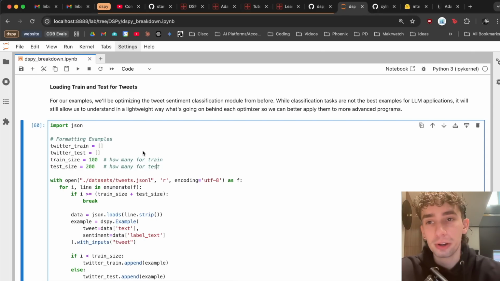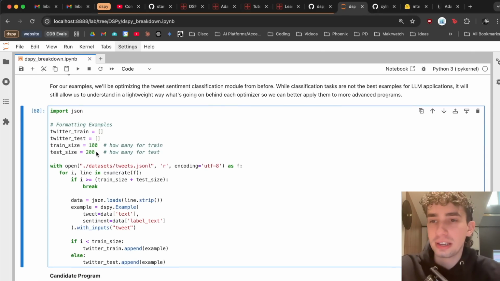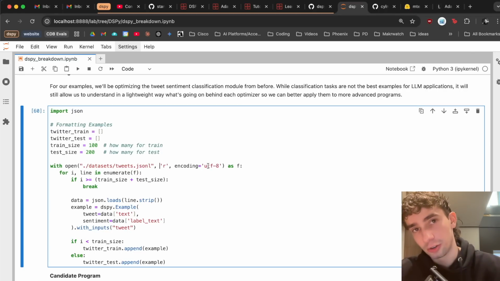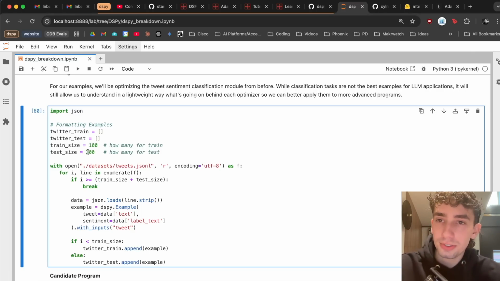But as such, what we're going to be doing is pulling, and across these examples, we'll pull various numbers of these different tweets. We'll have a train size of 100 pairs. These are going to be formatted into the examples of tweets and their ground truth labels. And then we will hold out 200 examples to start as our validation.